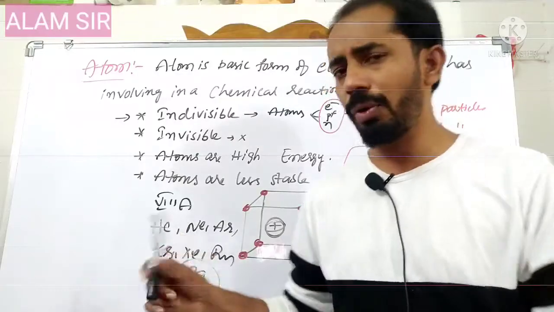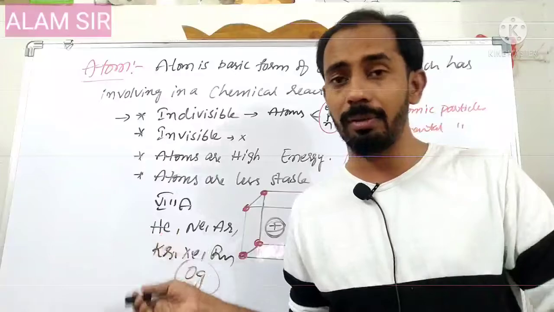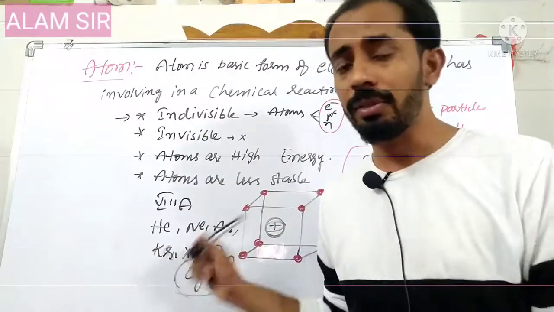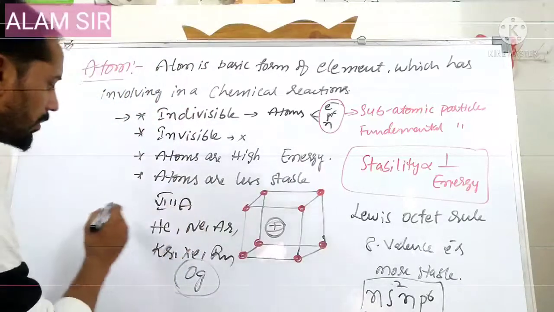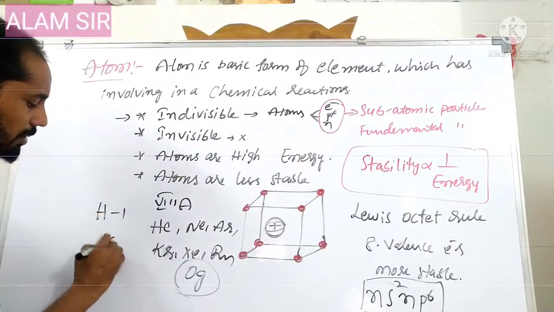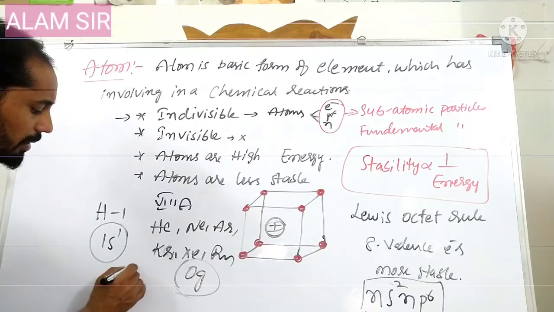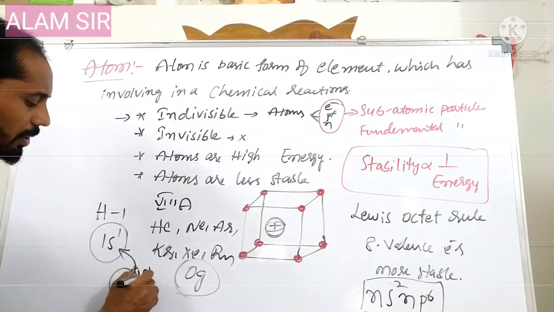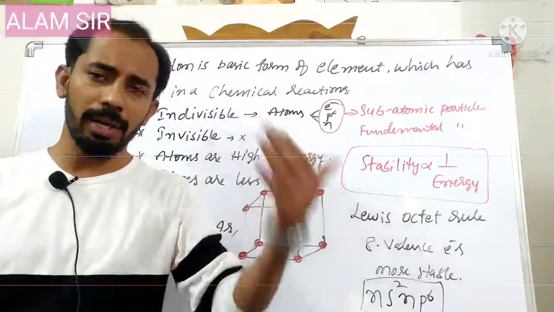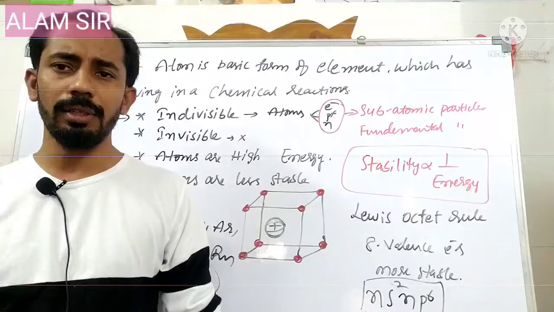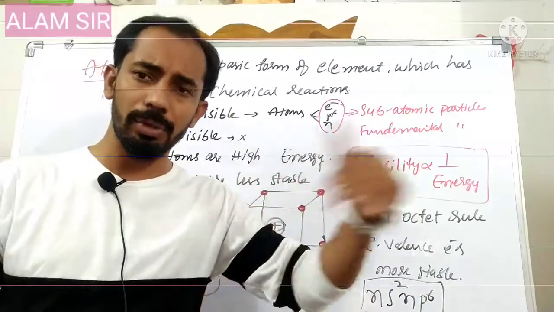That means they need not combine with any other element, because they already have 8 valence electrons, or 2 or 18 valence electrons, in their last shell. That's why those are highly stable. Then what about the remaining? Suppose hydrogen has 1 electron, atomic number one, valence only 1 electron. To get stability, it combines with one more electron, or with whatever element or atom is available. Similarly nitrogen, oxygen, all the elements are trying to get stability.